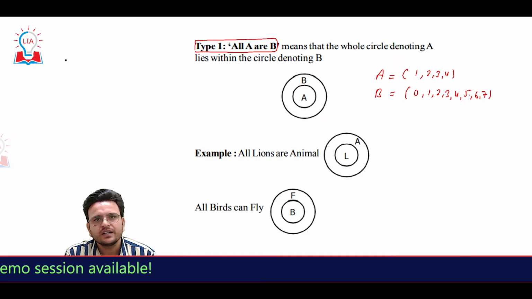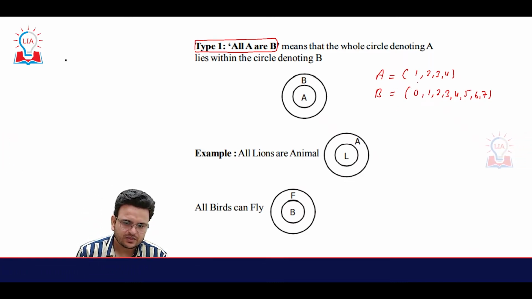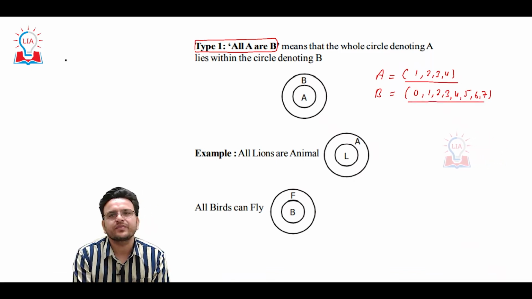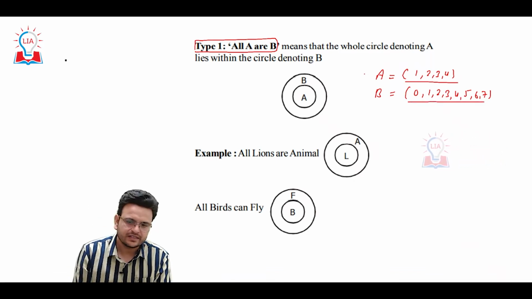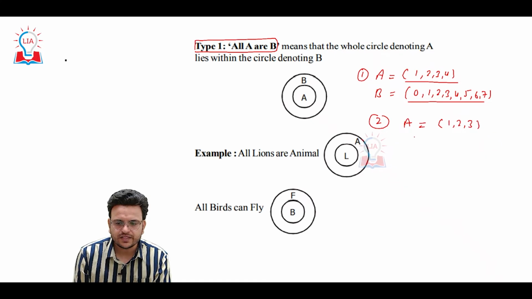These 2 sets are there, A and B. In these 2 sets, we can definitely say that all A are B. This is one way. Second way, A includes 1, 2, 3 and B also includes 1, 2, 3.